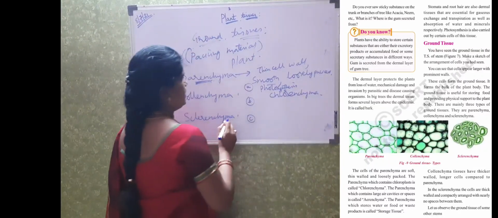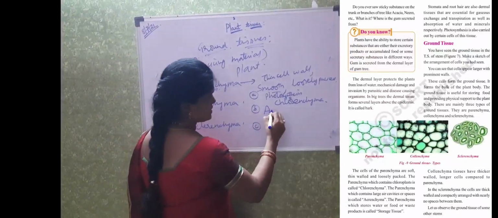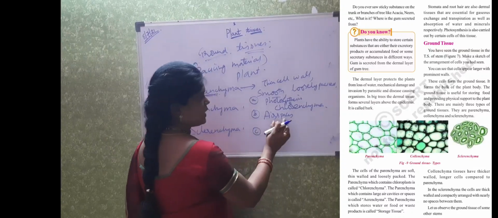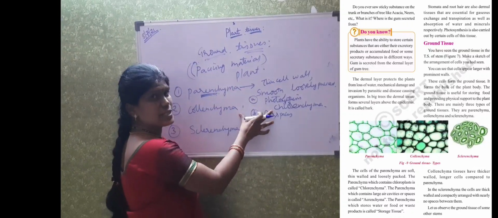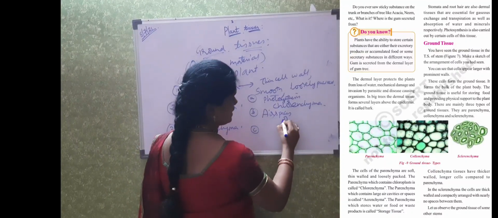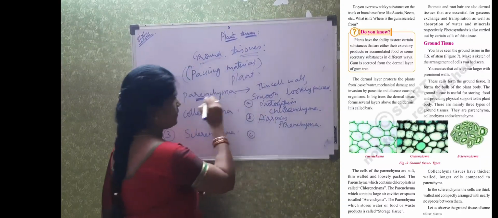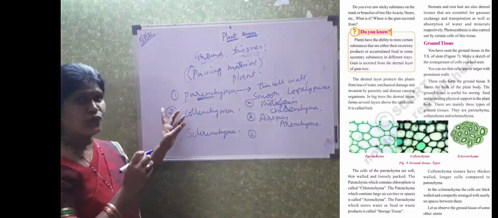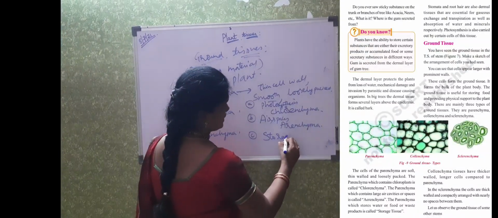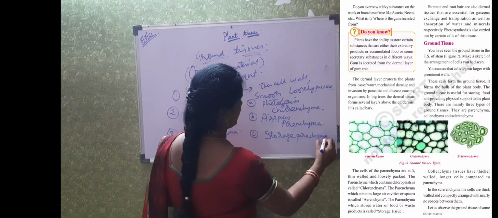Okay. So the next type of parenchyma is where in some plants we can see air spaces. The parenchyma which is filled with air spaces is called aerenchyma. In some parenchyma we can see stored food material. Such type of parenchyma is called storage parenchyma.